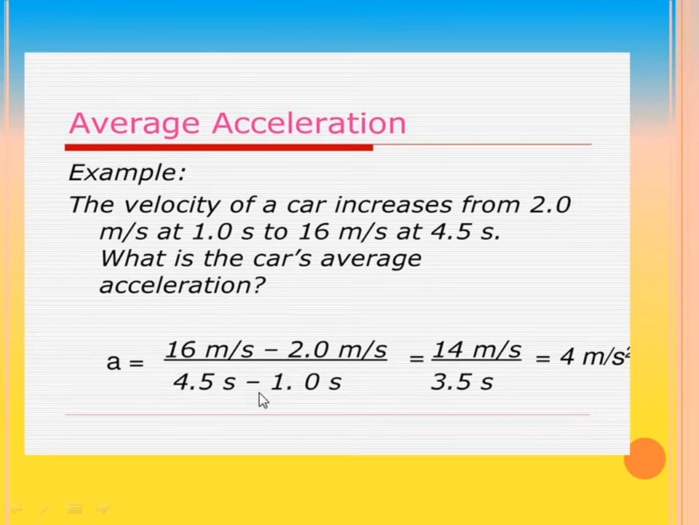Yes, here we apply the expression v2 vector minus v1 vector by t2 minus t1, what we learnt in the previous slide. So when we substitute values, v2 is 16 meter per second, v1 is 2 meter per second, t2 is 4.5 second, t1 is 1.0 second, and mathematically we can calculate the car's average acceleration. It is found to be equal to 4 meter per second square.